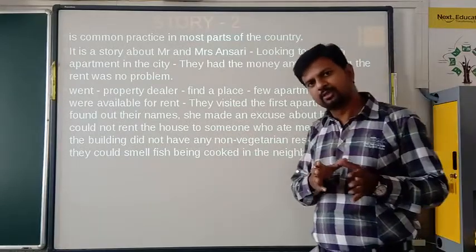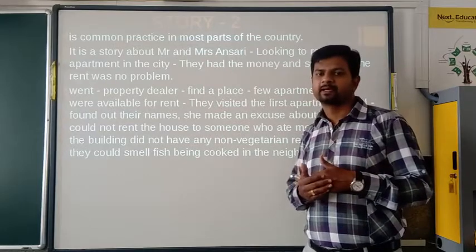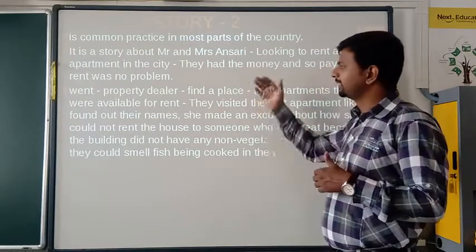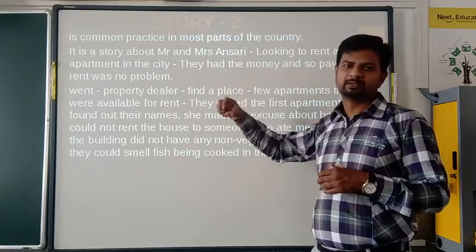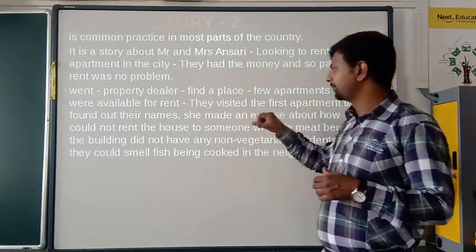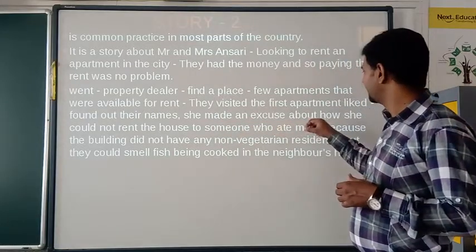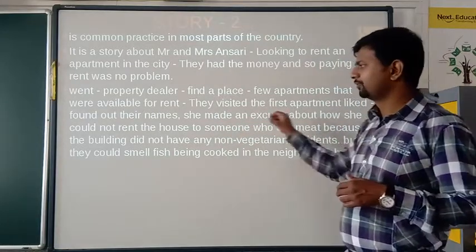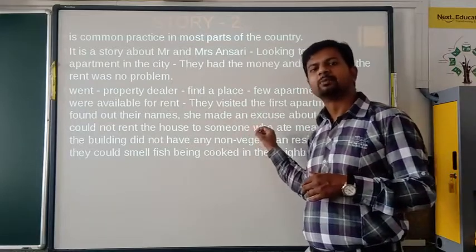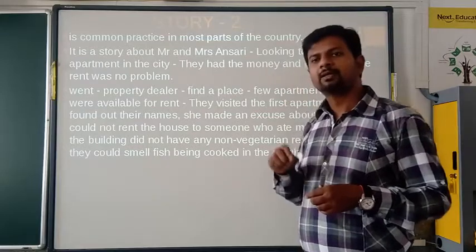In the beginning she agreed, and everything was discussed. And when she asked, what's your name? By then she found something uncomfortable, and she refused to give the house. Hearing the name, she said we won't give the rent to someone who eats meat.